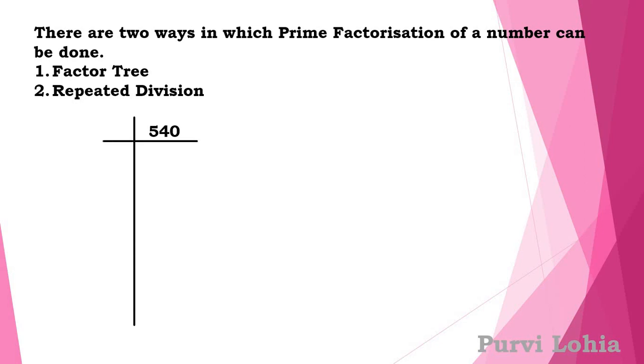Now you take the smallest prime number by which 540 is divisible. You are right, it is an even number, so it will be 2. We write 2 on the left side, divide 540 by 2, and write the quotient below 540. So 270 is the quotient here.